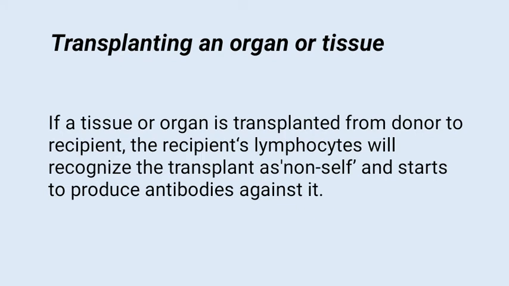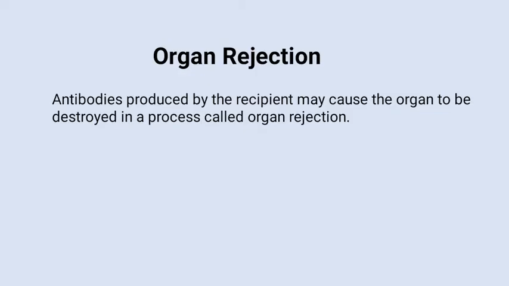Now, while transplanting an organ or tissue, sometimes it happens that the recipient's lymphocytes recognize the transplanted organ, cell, or tissue as non-self and start producing antibodies against it. Antibodies produced by the recipient cause the organ to be destroyed in a process called organ rejection.